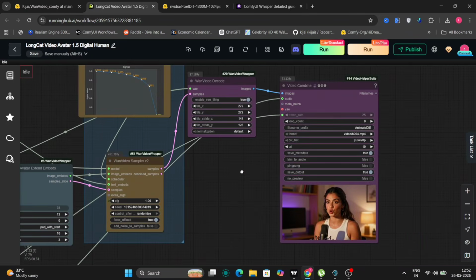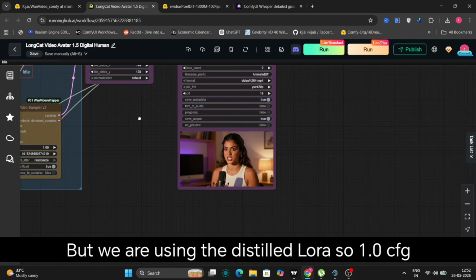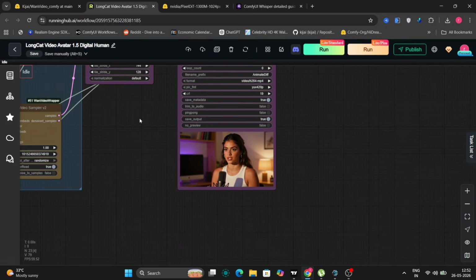Second, the audio CFG value controls how tightly the lip sync follows the audio. The sweet spot is between 3 and 5. If the lip sync feels loose, bump it up. If it starts looking unnatural, pull it back down. Now let me show you the output.